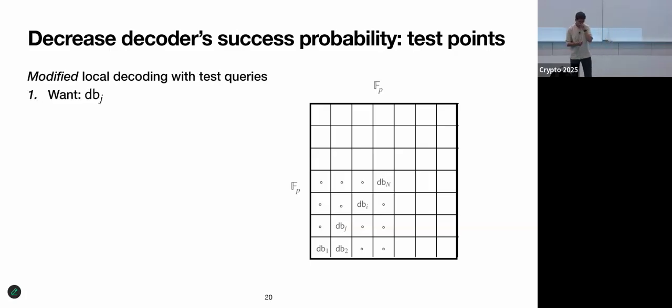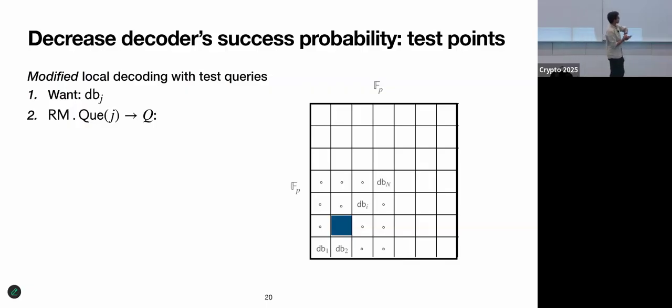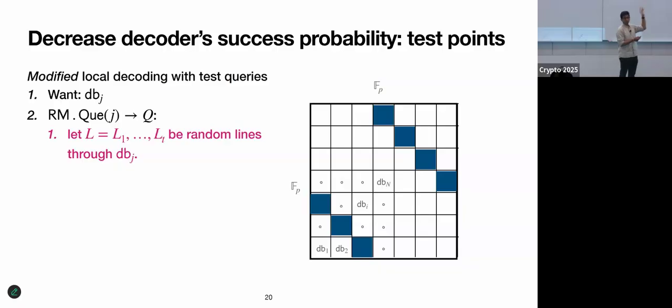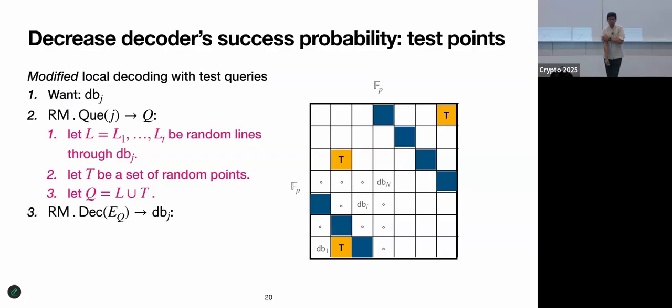Okay. So we're going to modify our query procedure, and now when we want to query for J, we will query a line, but also some test points. Actually, here we're saying multiple lines because I've done this amplification to bring the failure probability down to negligible. But we're going to query some lines, and we're also going to query some arbitrary, independent, uniform test points. Okay. And we're going to query for both the lines and the test points.